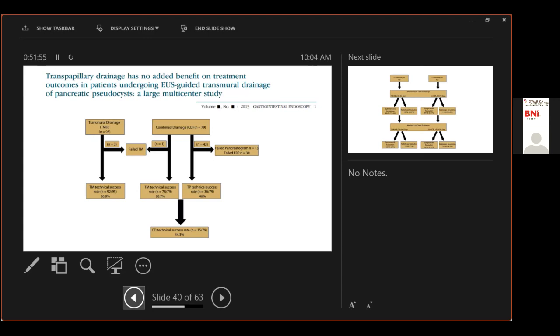Agreed. But currently you've moved on to lamps, and to answer Dr. Kapoor's question, I think the lamps are about 2 centimeters long. They have flanges at both ends, which will be up to 25 millimeters, and the shaft will open up to a diameter of 15 to 18 millimeters. So that gives very good drainage. Not only does it give good drainage, it allows a route for the endoscopist to access the WOPN and then go in and do multiple sessions of necrosectomy and clear the necrotic tissue.